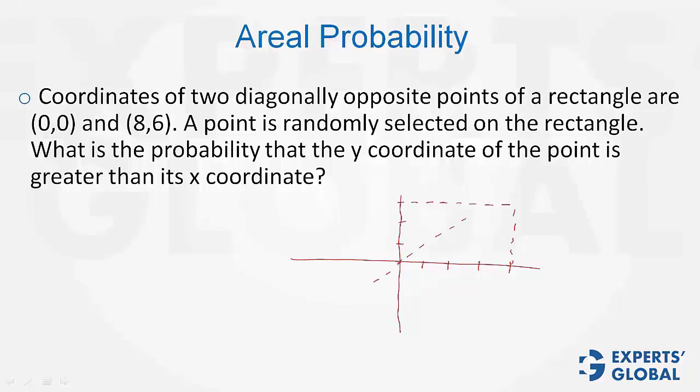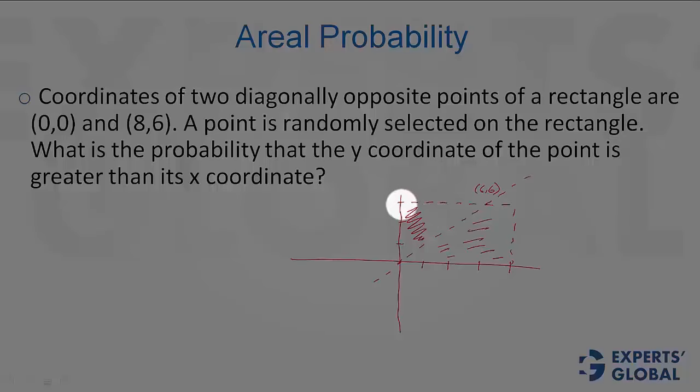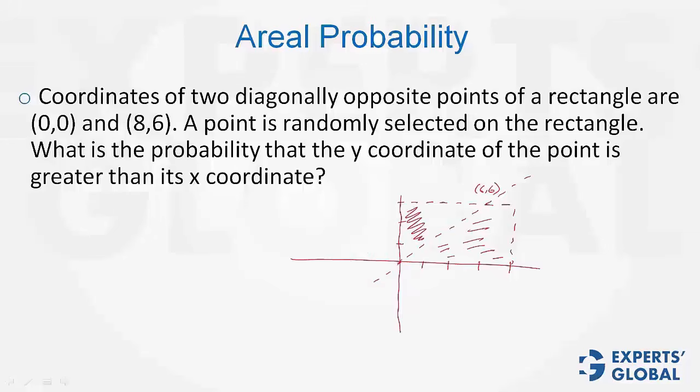Let's draw an x equals y line. Yes, this would intersect at 6, 6. Now imagine, below this line, this area has x-coordinate greater than y-coordinate. Therefore, this is the desired area. This is where y-coordinates have values greater than the respective x-coordinates. So the area of this triangle out of the area of the complete rectangle is the desired probability.